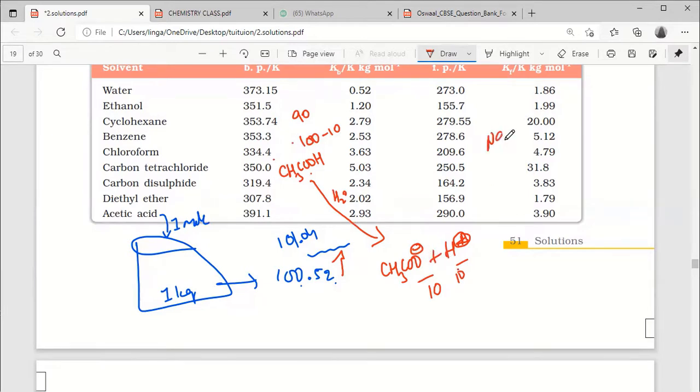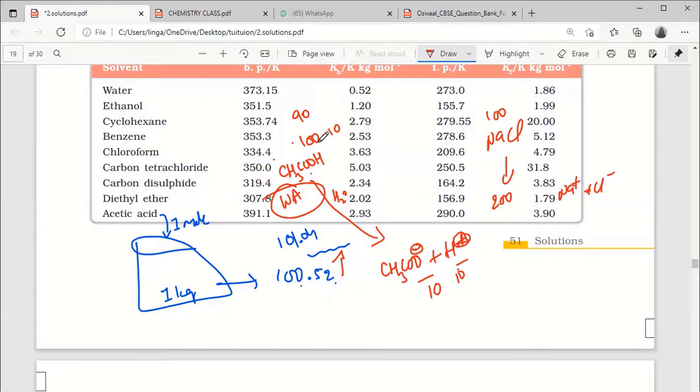In the case of NaCl, if I take 100, it becomes 200: Na plus, Cl minus. So why is it different here? Because it is a weak acid. What is a weak acid? Weak acids are partially dissociating acids. What is partial dissociation?